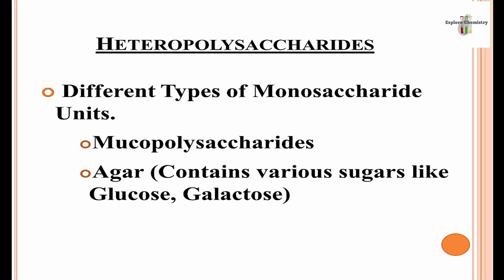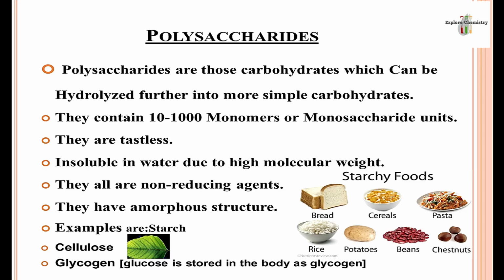Heteropolysaccharides can have different types of monosaccharides. These are examples of heteropolysaccharides. Agar contains various sugars like glucose, galactose, and some other monosaccharides joined together. So they will be considered heteropolysaccharides. These are the properties of polysaccharides. Because they are also made up of simple monosaccharides, they can be hydrolyzed further into simple carbohydrates. They may contain from 10 till 1000 monomers or monosaccharide units joined together through glycosidic linkage.